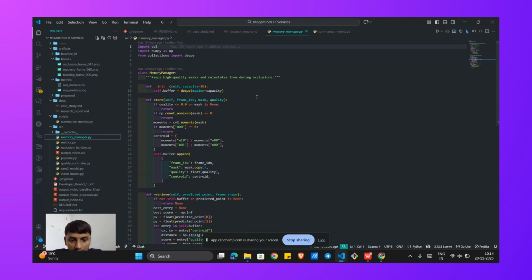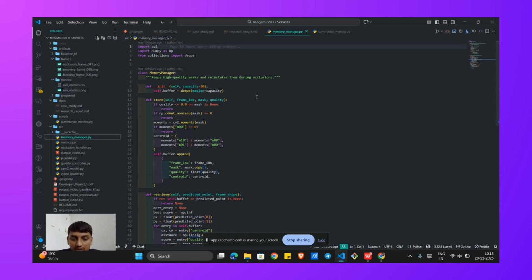So let's now quickly walk through the life cycle of a single frame. First, we get a new frame from the video, and the SAM 2 predictor generates a mask and a confidence score. This pair is sent to the quality controller, which calculates the adaptive threshold and determines if the prediction is reliable. If it's reliable, the mask is used to update the Kalman filter. The mask is stored in the memory manager. The frame is marked as tracking.